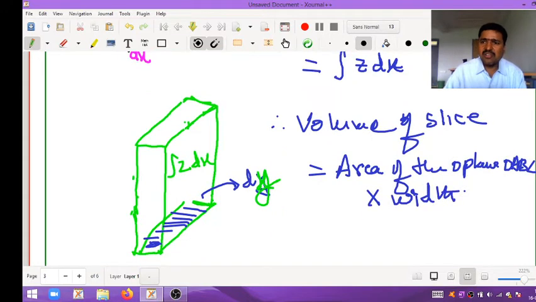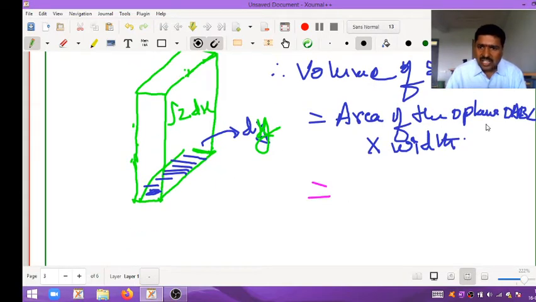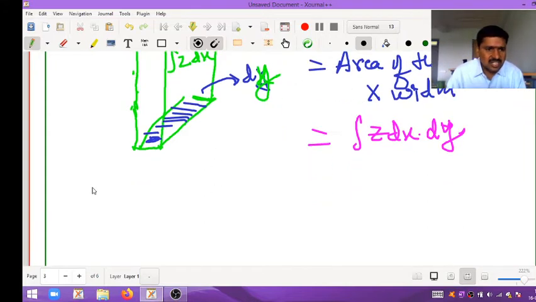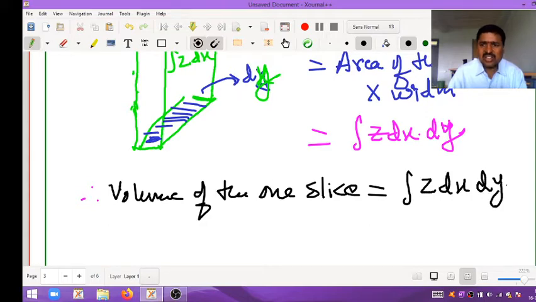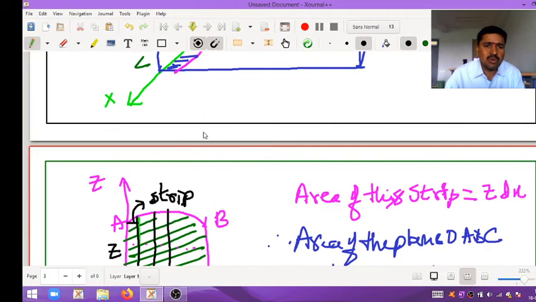The area of this plane, we already know, is integral z into dx. This width is dy. This is the volume of the slice. Therefore, the volume of the one slice is equal to integral z into dx into dy. We got it.